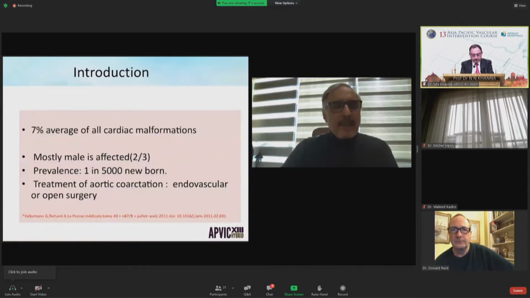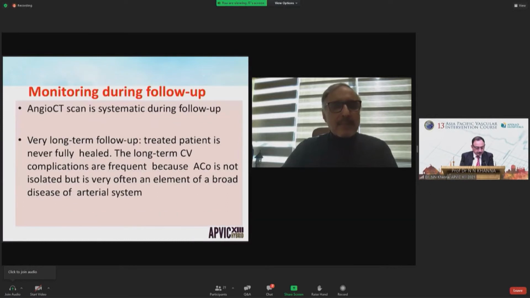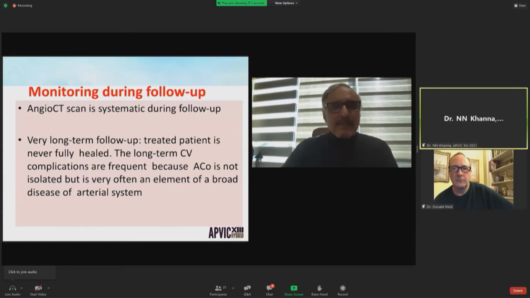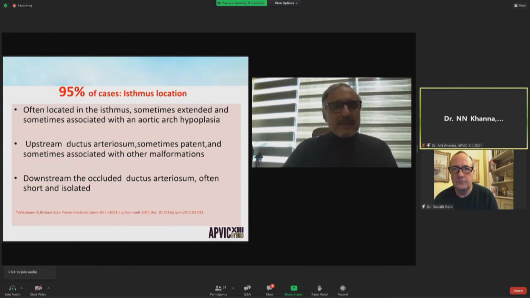Aortic coarctation represents an average of 7% of all cardiac malformations. The treatment can be carried out by an endovascular approach or by open surgery. The patient operated for an aortic coarctation is never fully healed. It's important to monitor this patient for a long time. Indeed, a treated patient is never fully healed. The long-term cardiovascular complications are frequent because aortic coarctation is not isolated, but is very often an element of a broad disease of the arterial system.